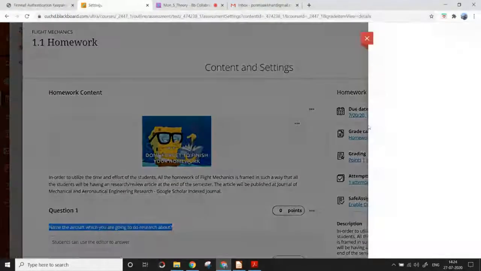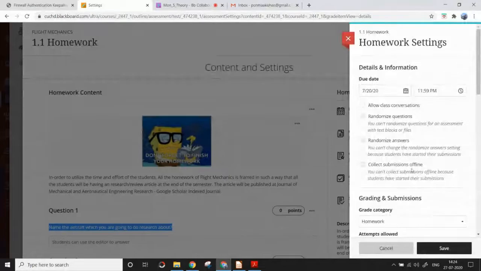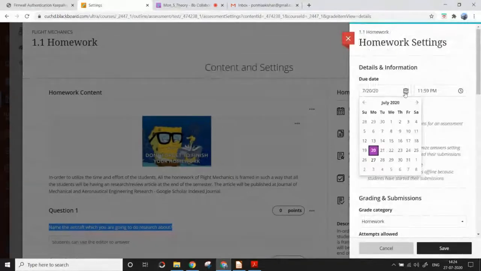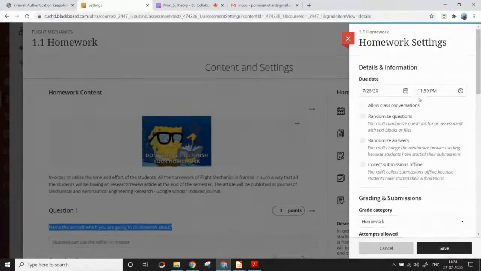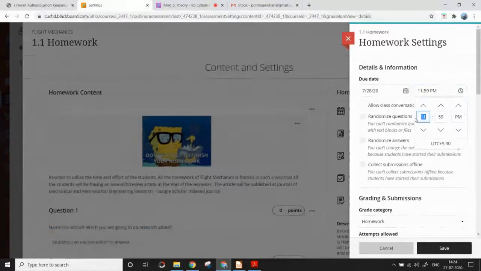I am giving the duration of by tomorrow. Today is the 27th. I request you to submit by tomorrow 5 p.m., or tomorrow 11:12, midnight 12, you have to submit the homework.